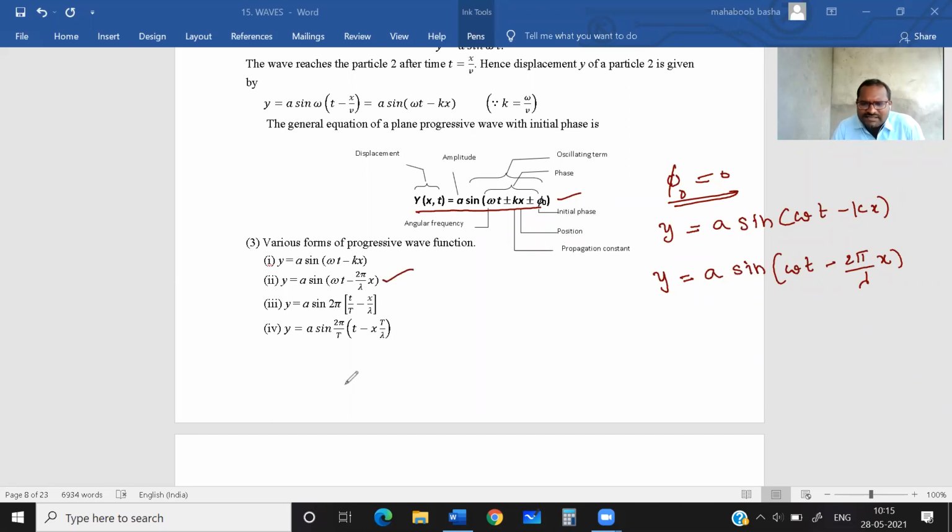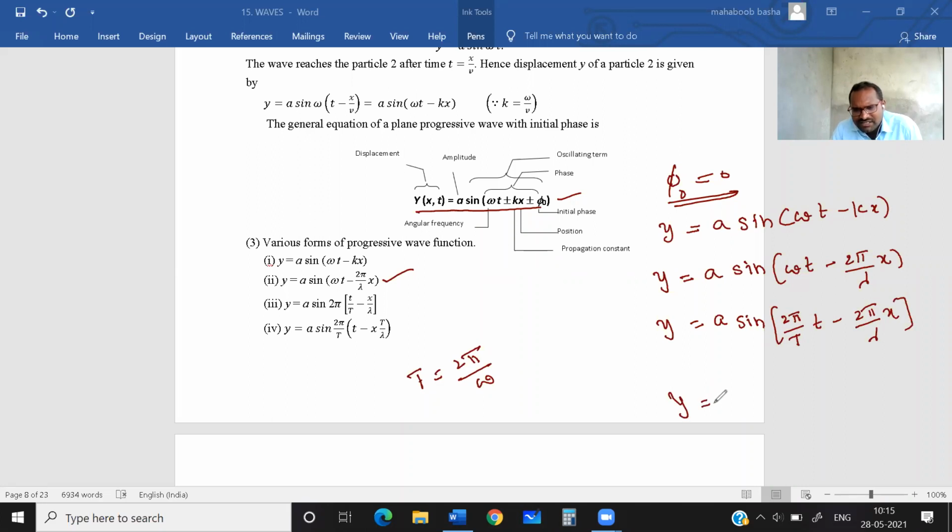This equation can be written like this. y is equal to a sin. What is omega? Omega is nothing but 2 pi by T. You know T is equal to 2 pi by omega. Then omega is 2 pi by T. So 2 pi by T into small t minus 2 pi by lambda into x. That means you take 2 pi common. What will you get? t by capital T minus x by lambda. We can write like this also.